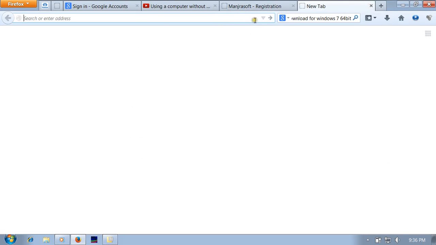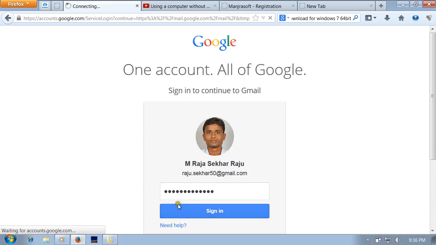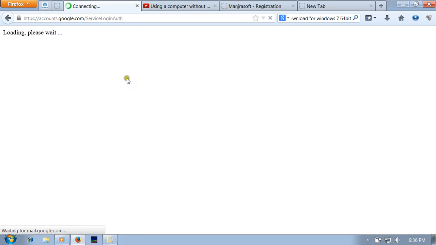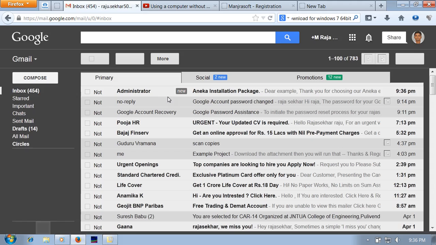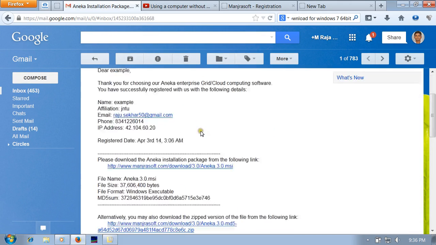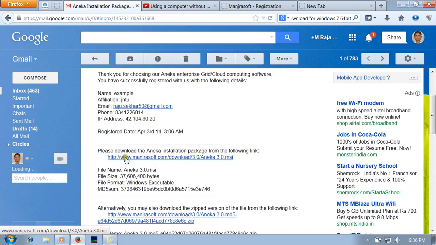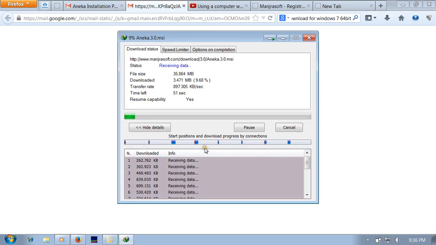This is my mail ID. I am signing in, and the link came into the picture. Click on that link, and the Aneka tool can be downloaded. The size is 35.86 MB. Click on Start Download, and then it is downloaded.